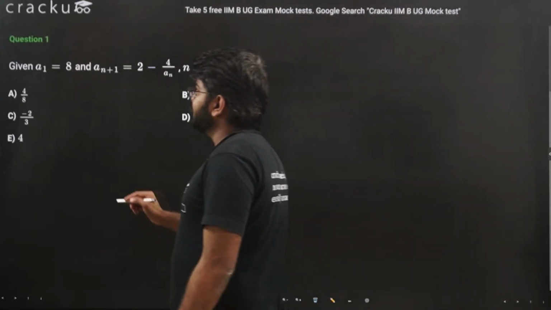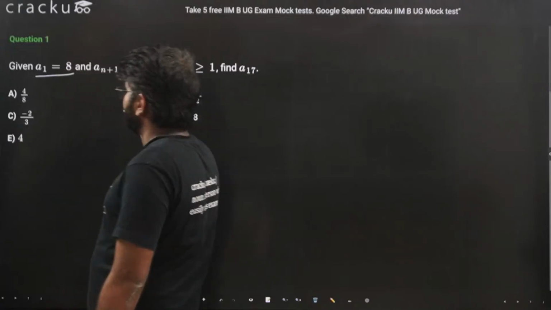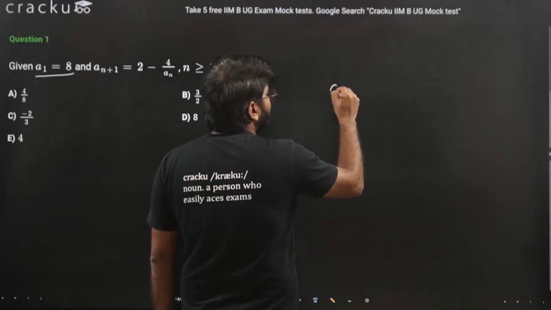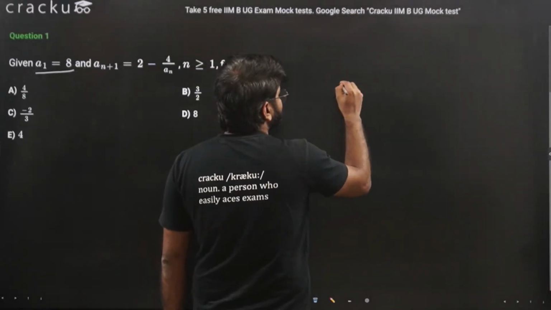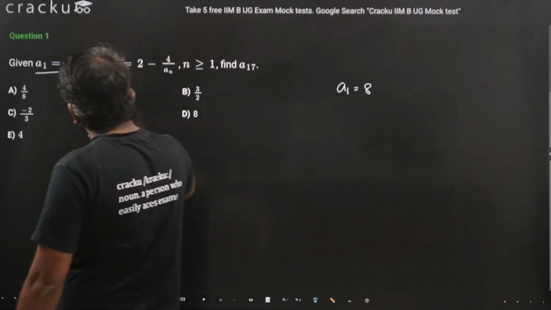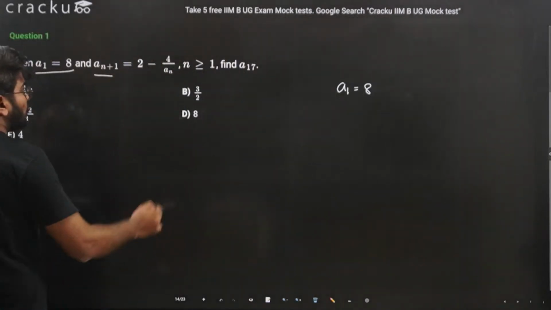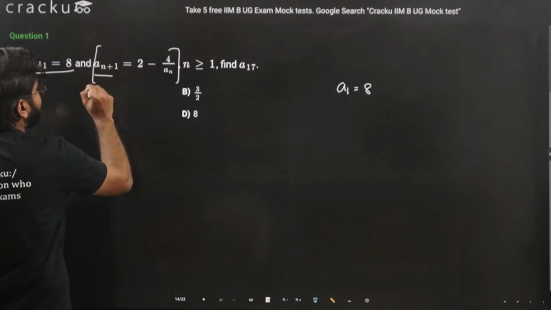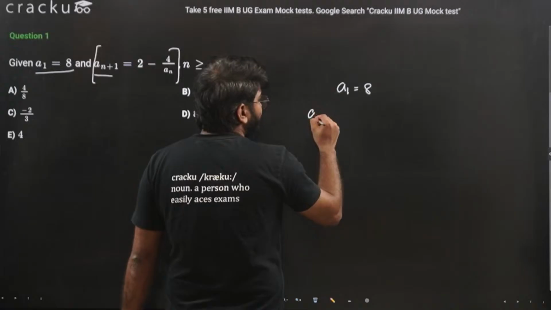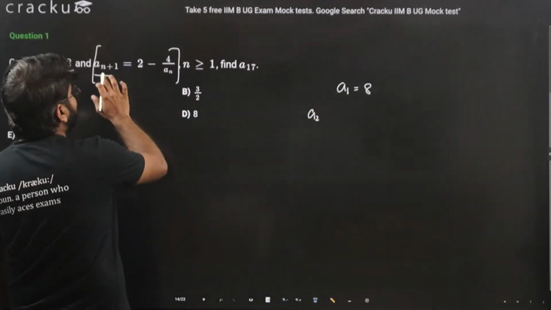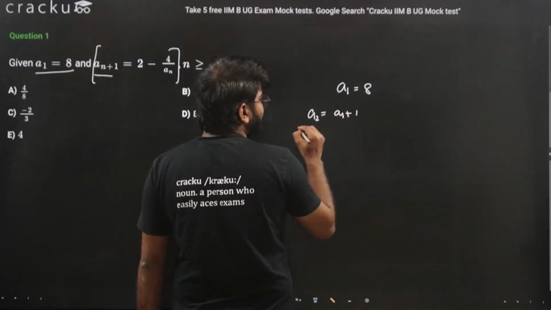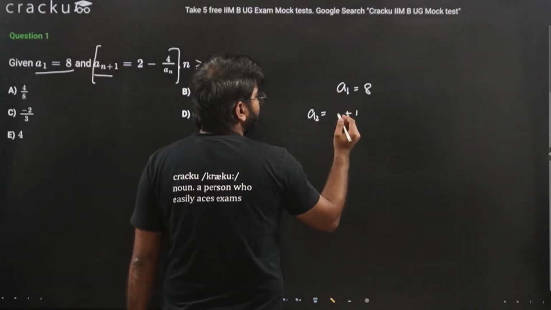Okay, so we are given that the first term of a sequence is 8. So a1 is equal to 8. Now we are given that every next term follows this order. Let's say I want to find a2, that is the second term. Now I can write a2 as a(1+1), so n in this case is equal to 1.